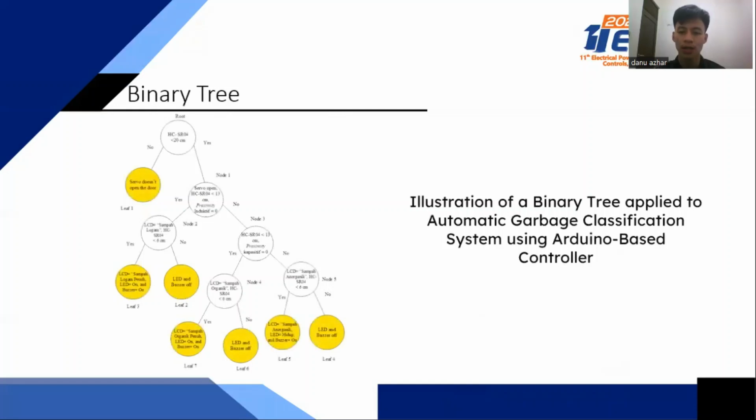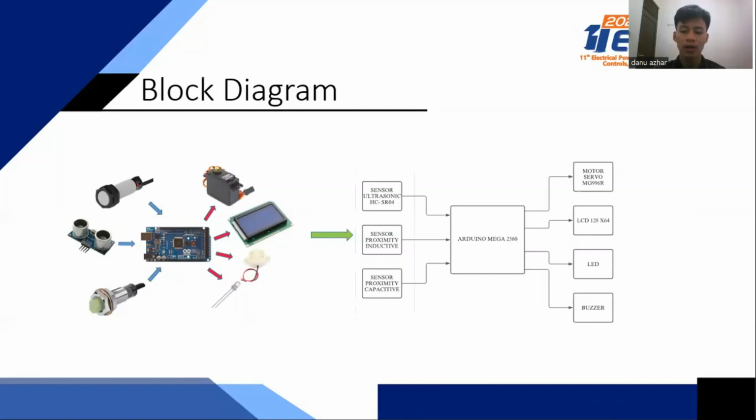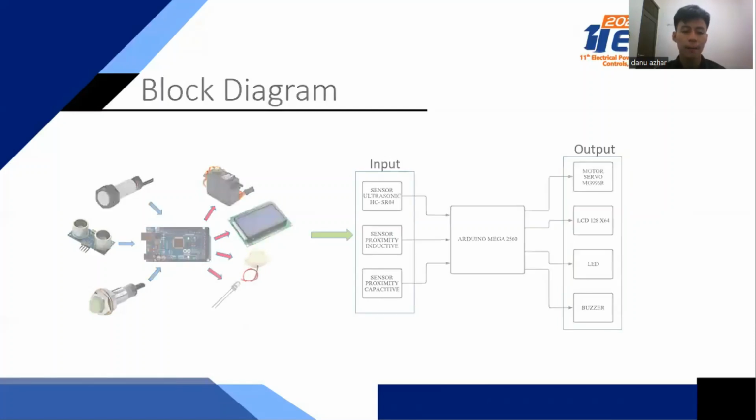This is the binary tree concept. This tool applies the concept of a binary tree with only two possible decisions, so the system only has two possible decisions when it works. This is the block diagram. Sensor components are the input that determines the output response. The inductive proximity sensor is a metal detector, the capacitive proximity sensor is an organic object detector, and the ultrasonic sensor is an object presence detector. This is the input and output of the block diagram.